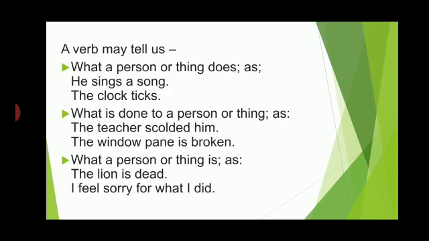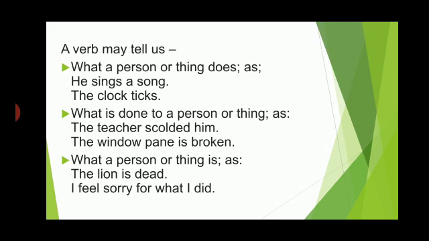A verb may tell us what a person or thing does. What is a person doing? He sings a song. The clock ticks. What is the clock doing? It is ticking. So ticks becomes the verb. He sings a song. What is he doing? He is singing. So the number one thing it tells us is what the person is doing.